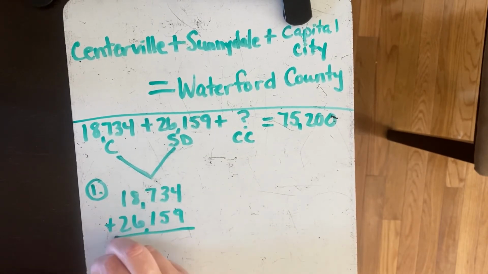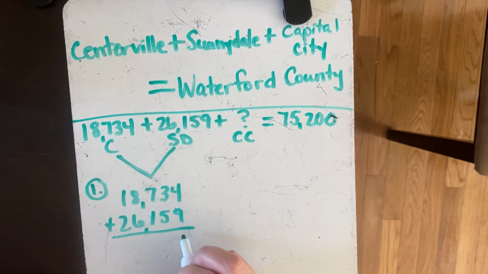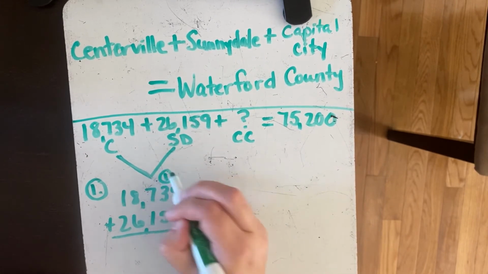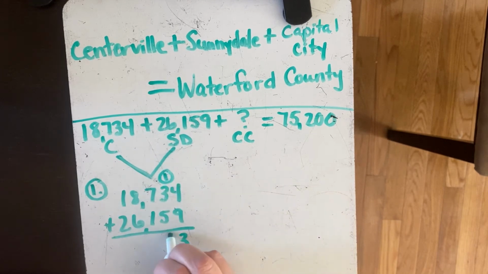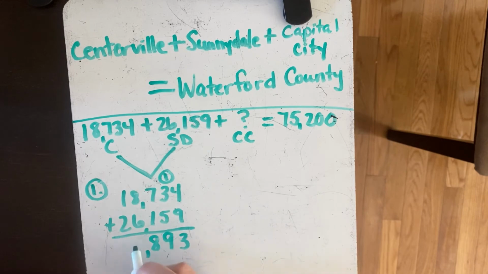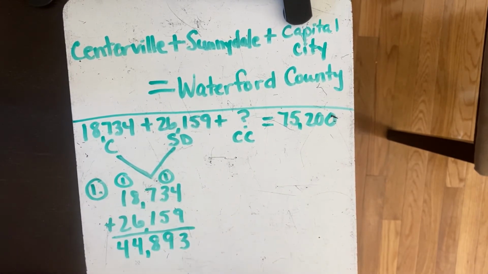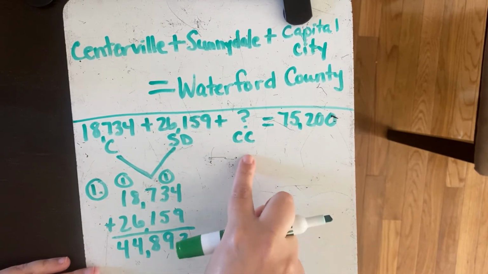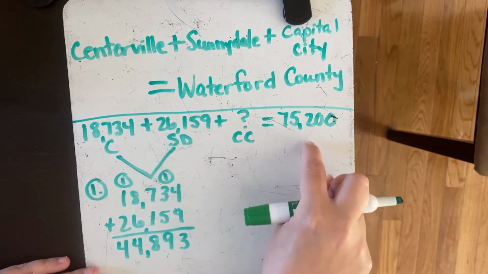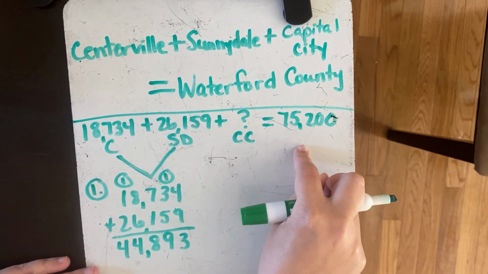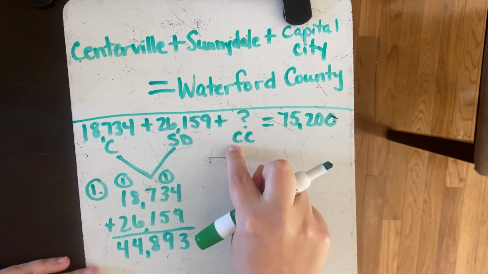26,159. Okay, so 9 plus 4 is 13, 5 plus 3 is 8, plus 1 more is 9, 7 plus 1 is 8, 8 plus 6 is 14, and then we have a 4. So those 2 cities together make up 44,893 people. And we have to add on Capital City to get the final total of 75,200, but we don't know what to add on.